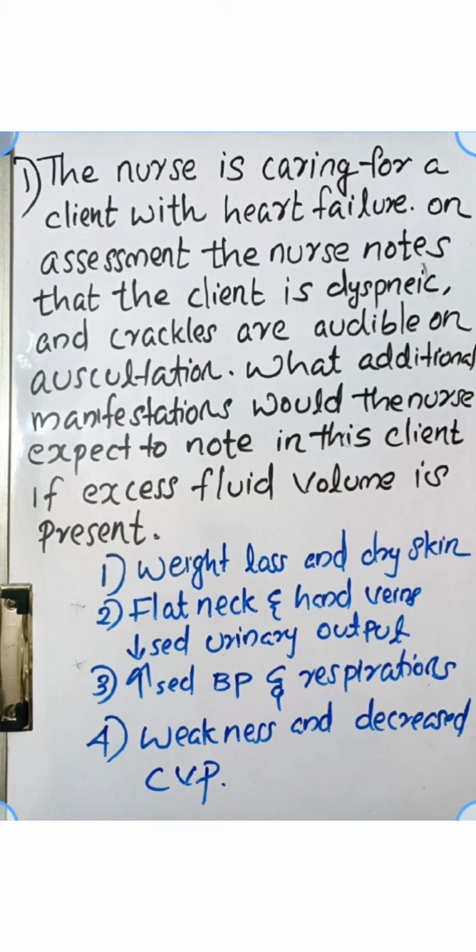So, through the options, weight loss and dry skin: that means the patient's fluid volume is reduced. Flat neck and hand veins, decreased urinary output also occur when the patient has decreased fluid volume. That's why flattened neck and hand veins can be seen, and urinary output is also decreased when the fluid volume is decreased. Then weakness and decreased CVP. Weakness is a common symptom that may occur in fluid volume excess or fluid volume deficit. CVP is decreased when the fluid volume is decreased.